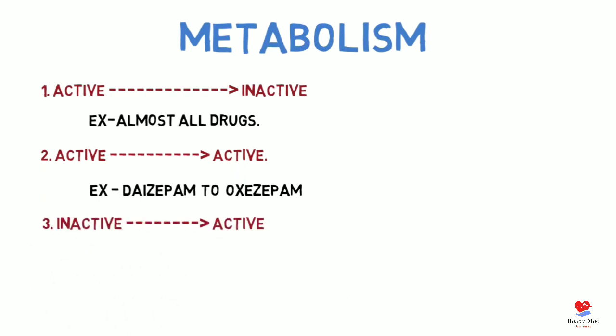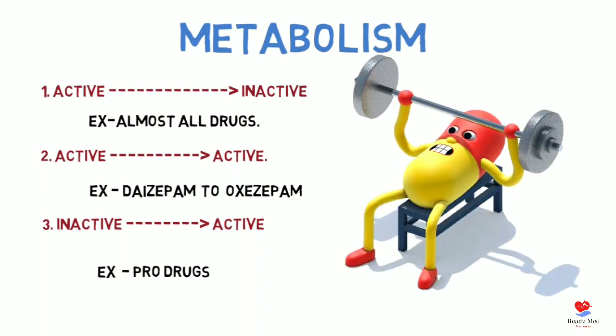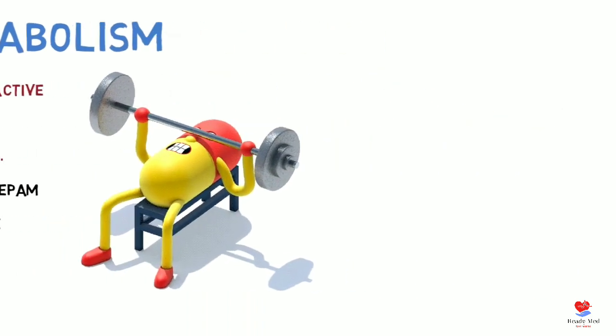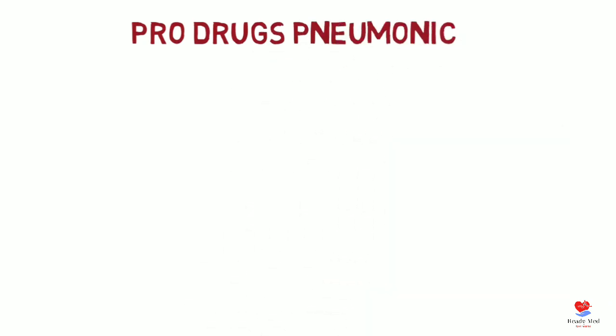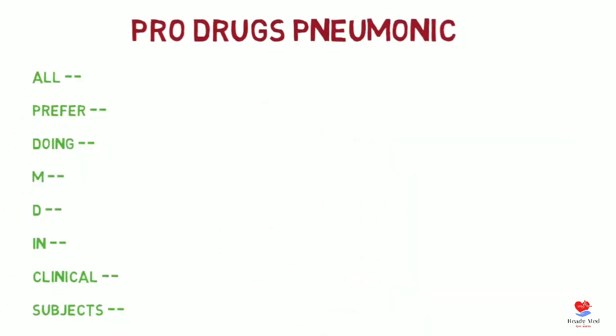Now the concept of inactive to active. Drugs that are inactive before metabolism and become active after metabolism are known as prodrugs. We have a mnemonic for prodrugs, and it is a kind of medical term we use: All prefer doing MD, which is a master's degree in clinical subjects.